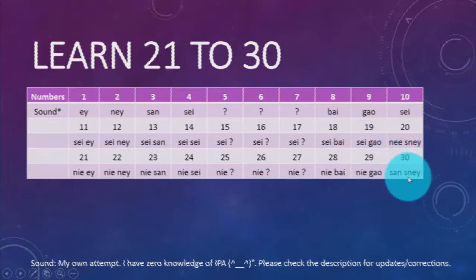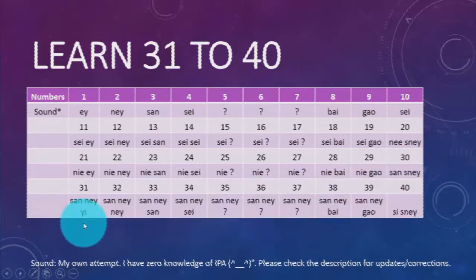8 is 3 and a 10. 3, 8. With a slight change on the 10 again. For numbers 31 to 39, we use a pattern 30 plus 1 to 9, depending on what number you're trying to say. So, for example, 3, 8 is 30. So, 3, 8, 8, 31. 3, 8, 9, 32. And so on.